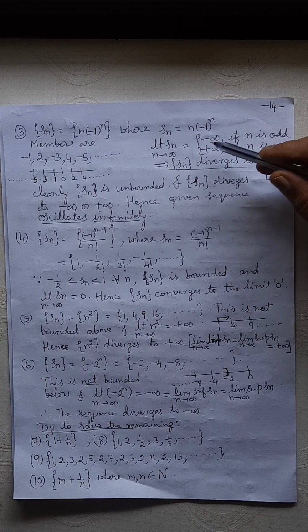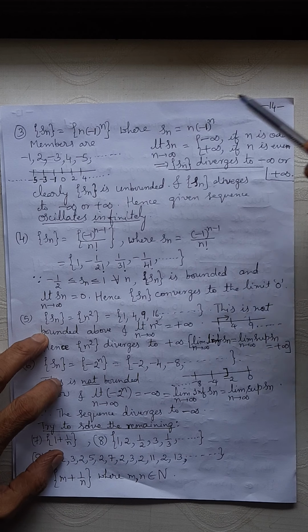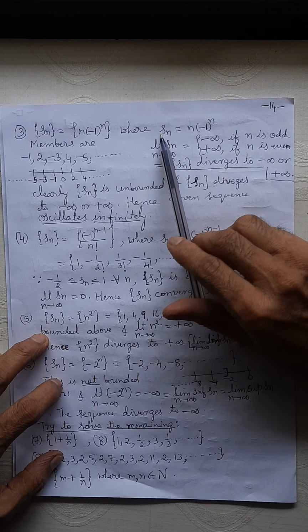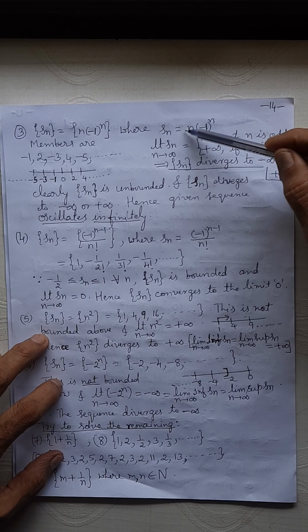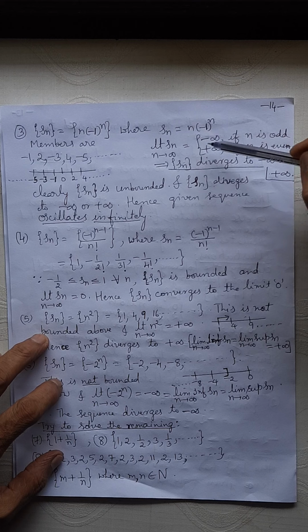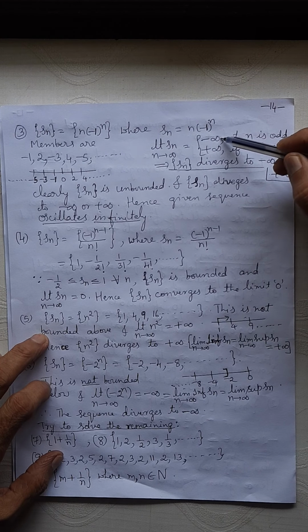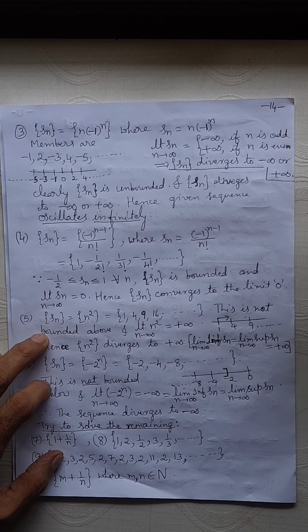If n is odd, you will get a minus sign. If n is even, you get a plus sign. Next, as n tends to infinity, this tends to infinity. With a minus sign it becomes minus infinity, with a plus sign it becomes plus infinity. So the limit of the sequence Sn is either minus infinity or plus infinity. Fine.